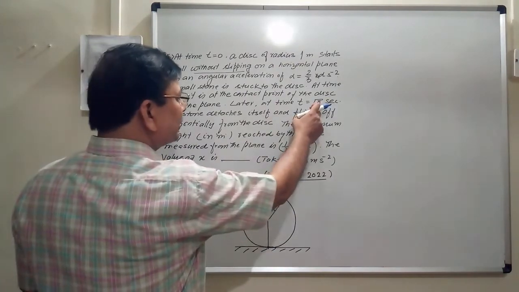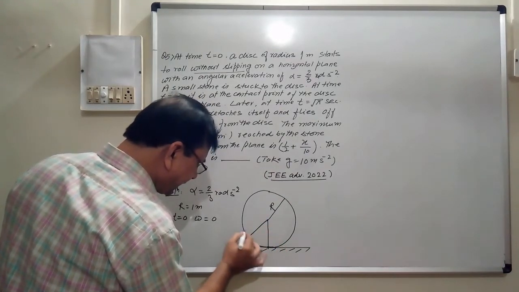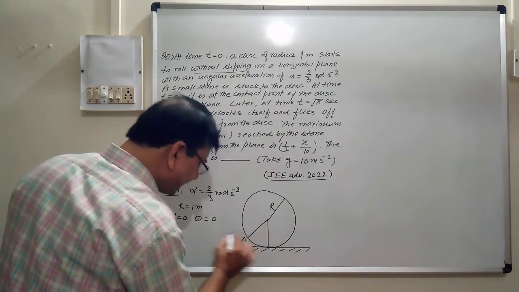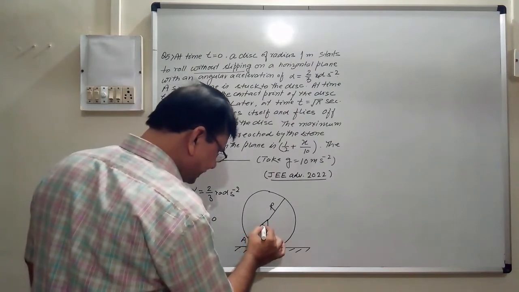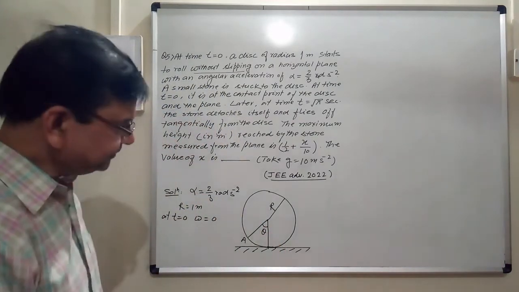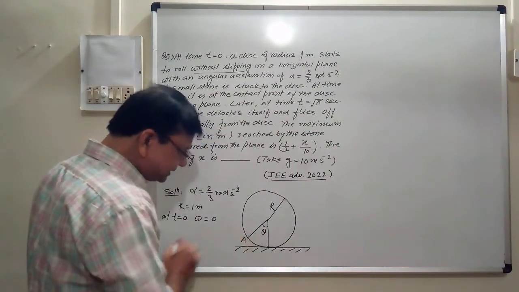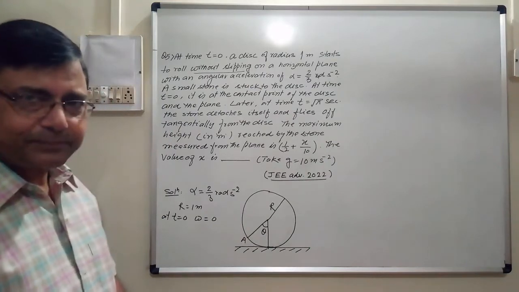At time t is equal to under root pi, suppose it comes over here, at the point A, and suppose it has moved and angular displacement is theta. What we are supposed to find at this point is the angular velocity, right?